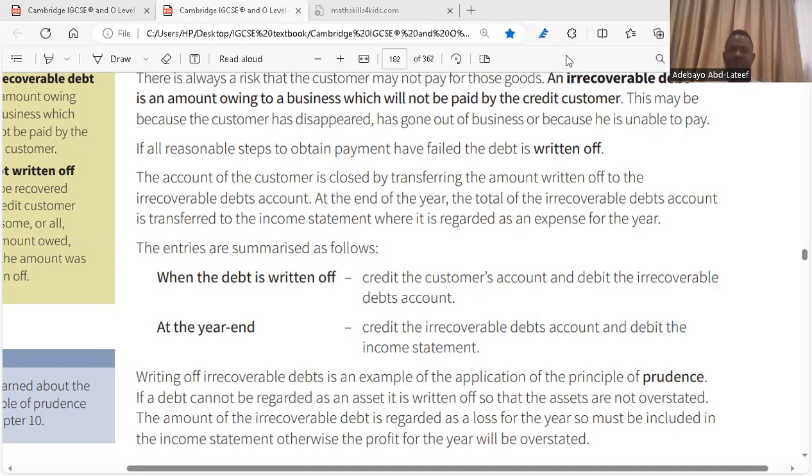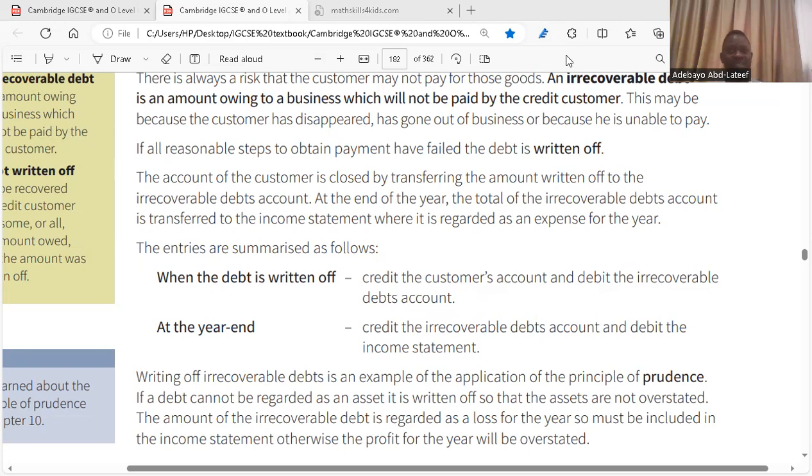So, how do you make provisions for this? You have to open an account for it. The customer has its own account. Let's say ABC Limited bought from you on credit. So in ABC Limited's account, it has a debit entry, yes or no? But now the debt is irrecoverable. So you have to credit the other side of that customer's account. Before opening the irrecoverable debts account, the customer's account has to be closed.